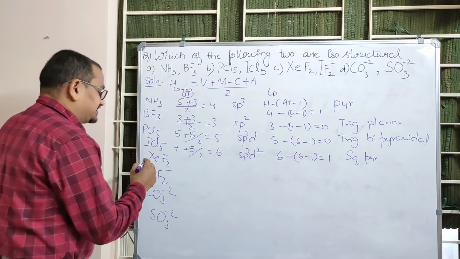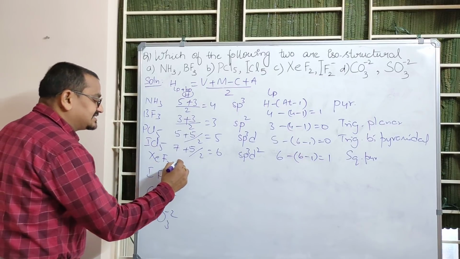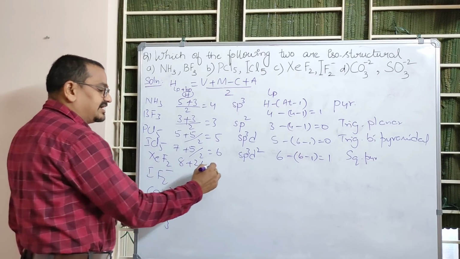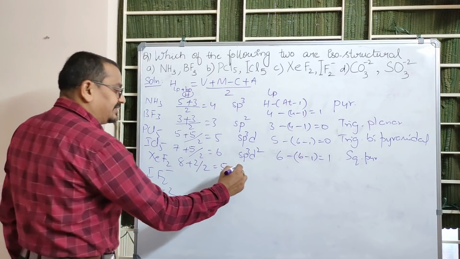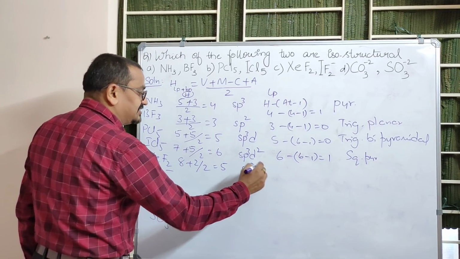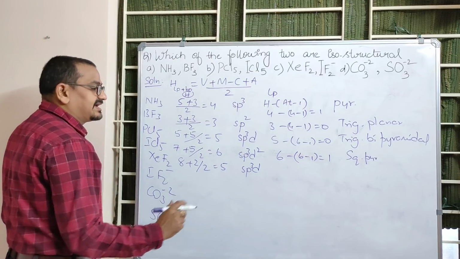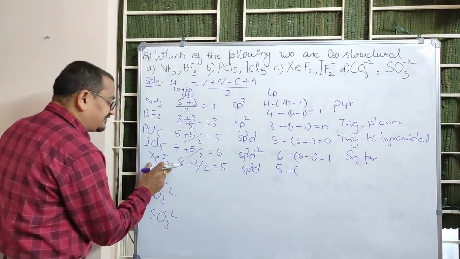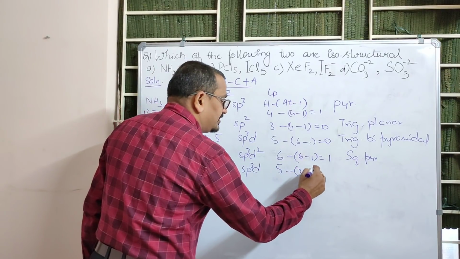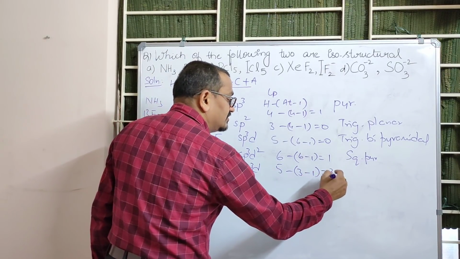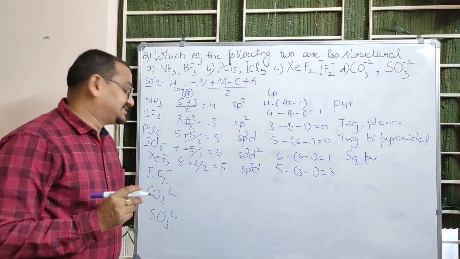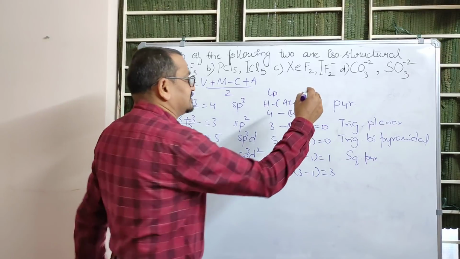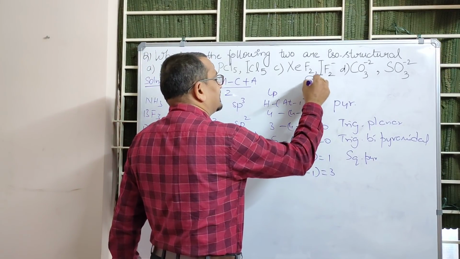Okay. Next, XeF2. Xenon has 8 electrons plus surrounded by 2 monovalent atoms. 8 plus 2, 10 by 2 means 5. 5 means sp3d hybridization, and its lone pairs can be calculated as H value 5 minus atomicity of XeF2 is 3. 5 minus 2, 3 lone pairs it has. See, XeF2 has 3 lone pairs. sp3d with the 3 lone pairs.